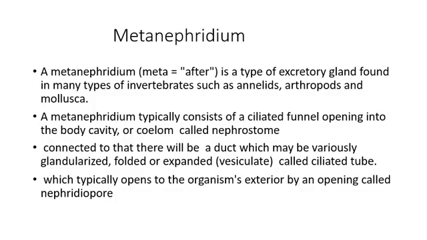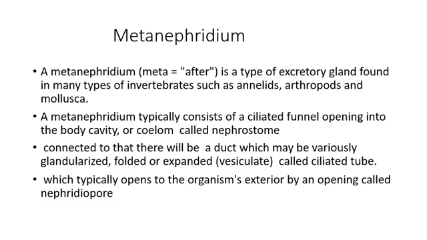Next, metanephridium. A metanephridium is a type of excretory gland found in many types of invertebrates such as annelids, arthropods and mollusca. That is, in organisms higher than Platyhelminthes and rotifers, another type of nephridium is present which is called metanephridium. I already told you the two ends of this tubule will be open. A metanephridium typically consists of a ciliated funnel opening into the body cavity or coelom, which is called a nephrostome.